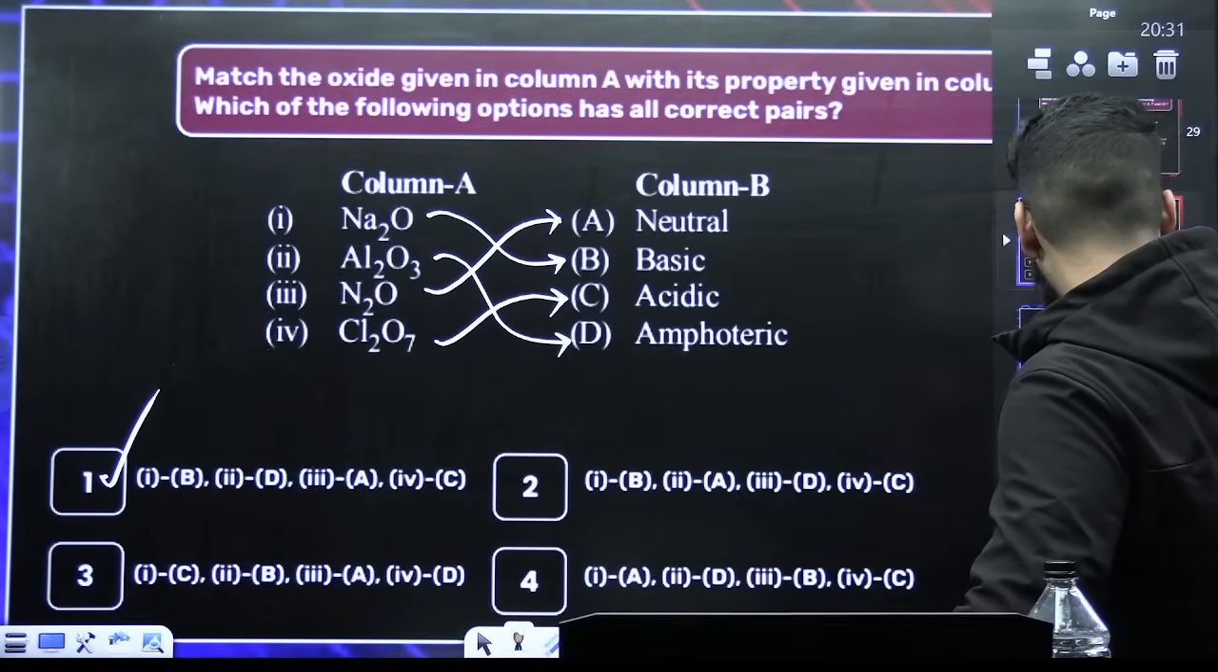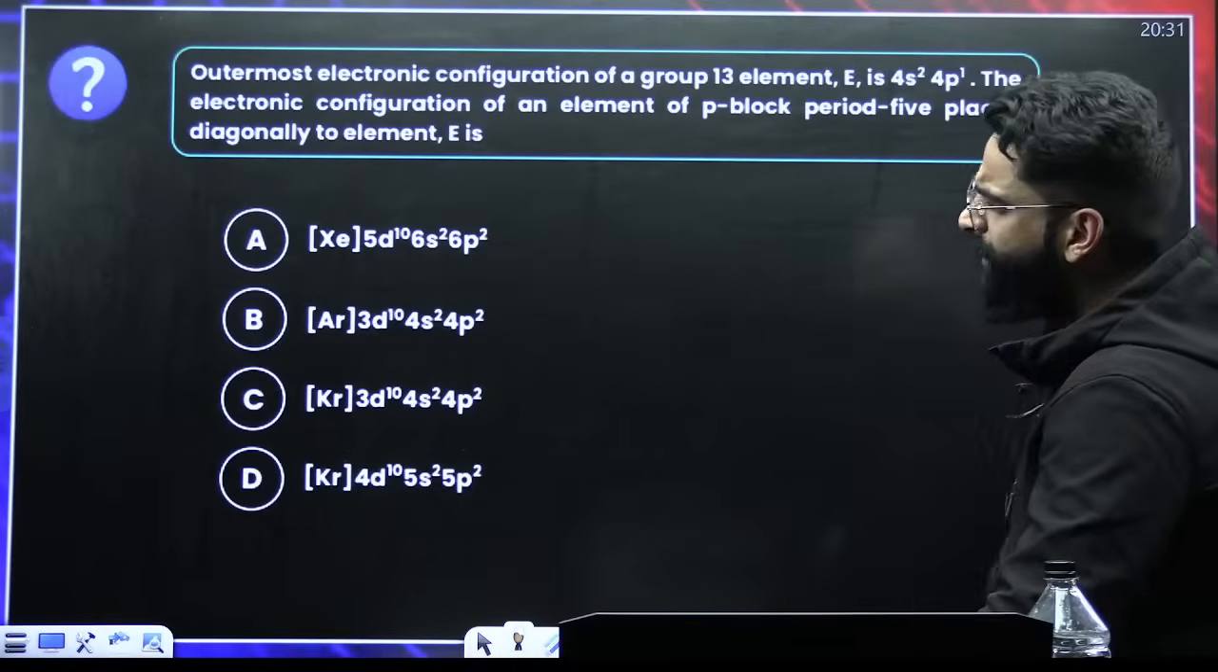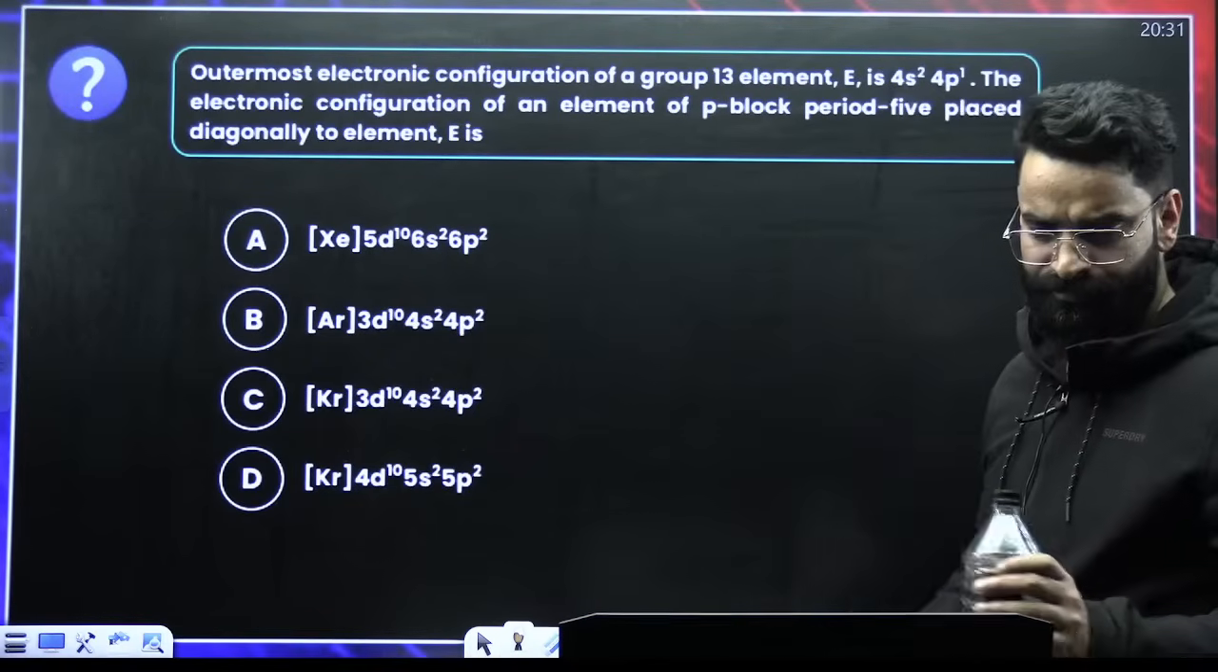Moving on to one more. Look at this question. What do you think about this one?